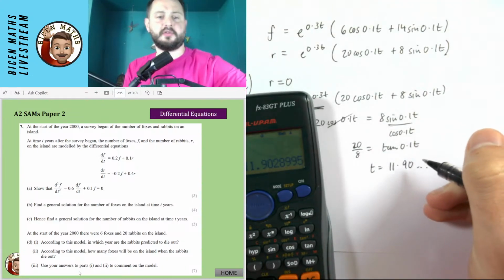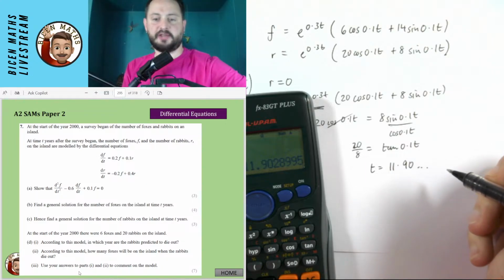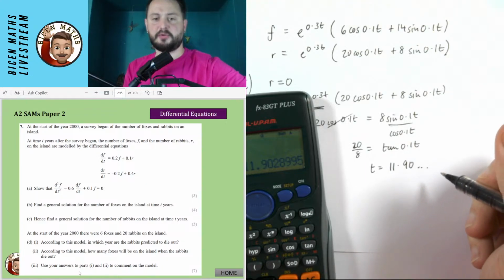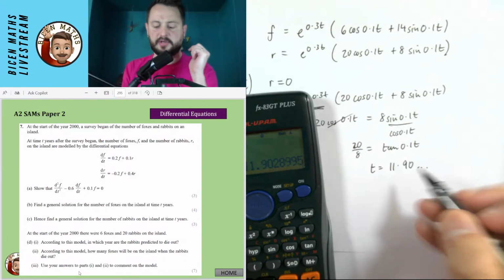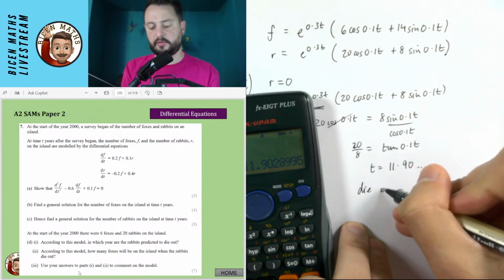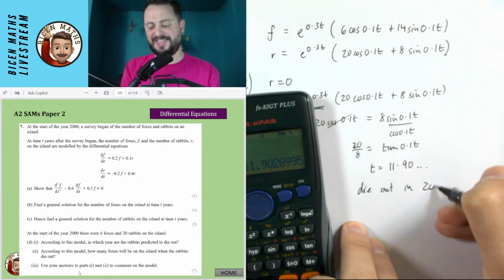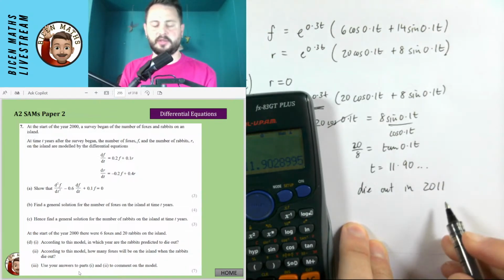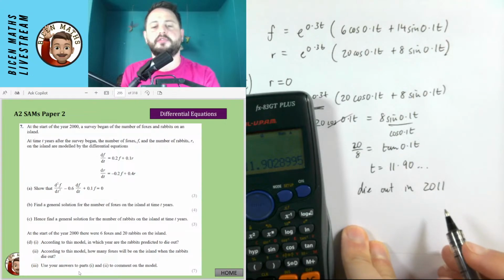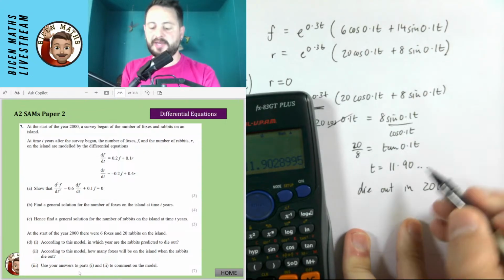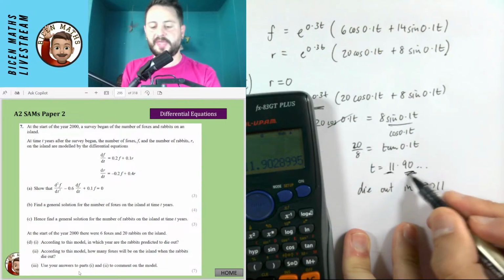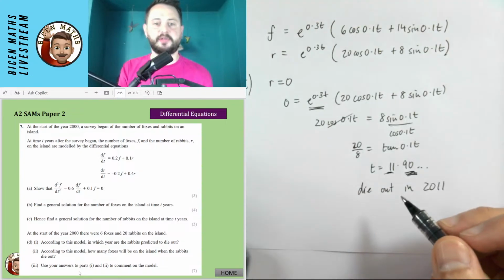Now let's just remind myself what the question said. In which year are the rabbits predicted to die out? So they're going to die out if it's at the start of 2000. I think this means that they will die out in, I think this is 2011. Is that right? Yeah, because it's at the start of 2000. Yeah, it would be at the start of 2011. And then this bit means it will be happening during 2011.